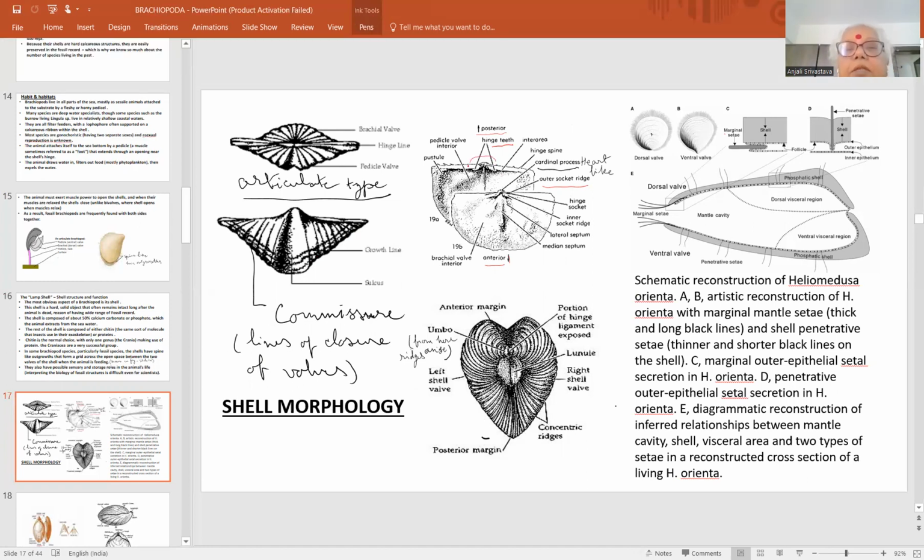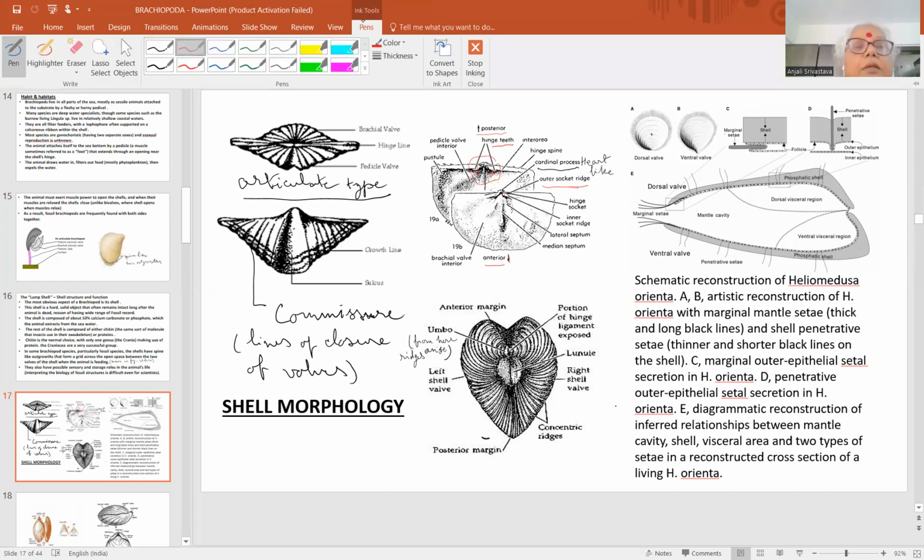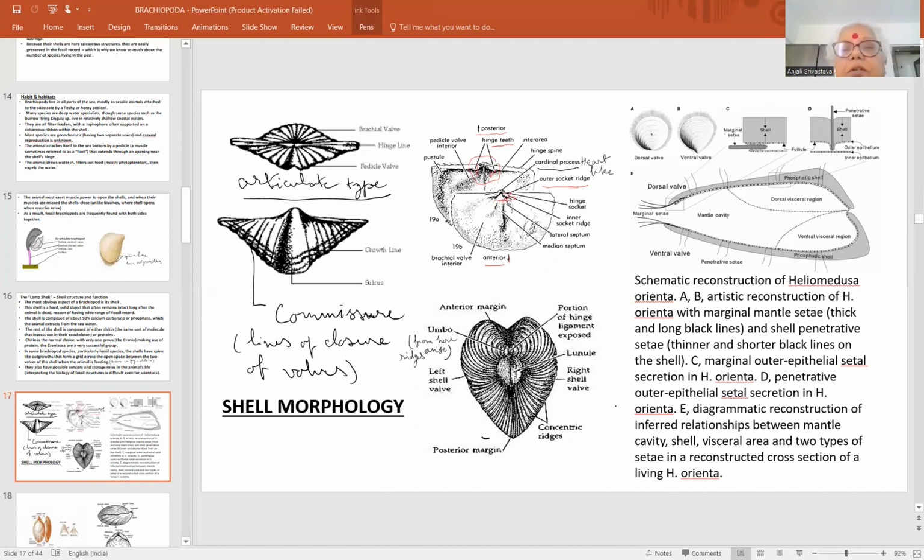Here it is visible. ये teeth की तरह के structures हैं, छोटे छोटे जो दो teeth दिखाई दे रहे हैं. और in this are the socket ridge. This is the socket ridge where these two teeth they fit, and the opening is done in a cardinal process. ये जो tooth and socket fixation होता है, that takes place in a cardinal process. That is heart की तरह का structure एक बन जाता है जिसमें ये fit होते हैं. और that is the adductor muscles. जब वो relax होते हैं तो बंद हो जाता है, जब वो contract करते हैं तो खुलता है.